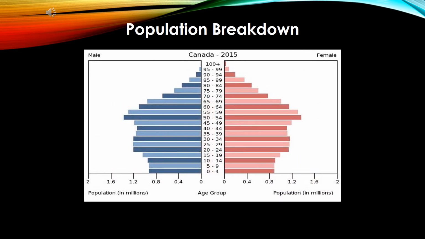This chart shows the population breakdown of Canada during 2015. As you can tell by the chart, the gender split between male and female was fairly balanced. Most of the ages fall between 25 and 55, and according to the World Factbook, the average life expectancy of a Canadian citizen is 81.76 years, which is the 18th highest in the world, which might explain why they have a fairly high population past the age of 55.